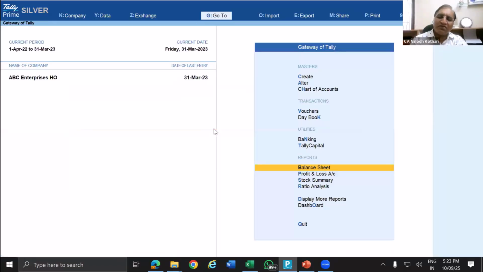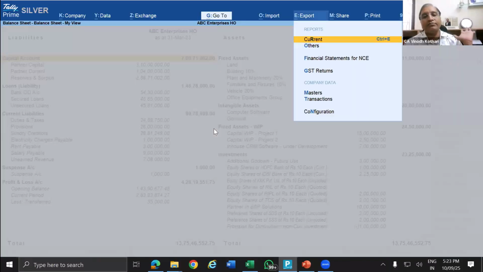In case you find further difficulty, call the Tally call center. They will help you out. So I'm going to balance sheet, Alt E, and go to financial statement, enter.